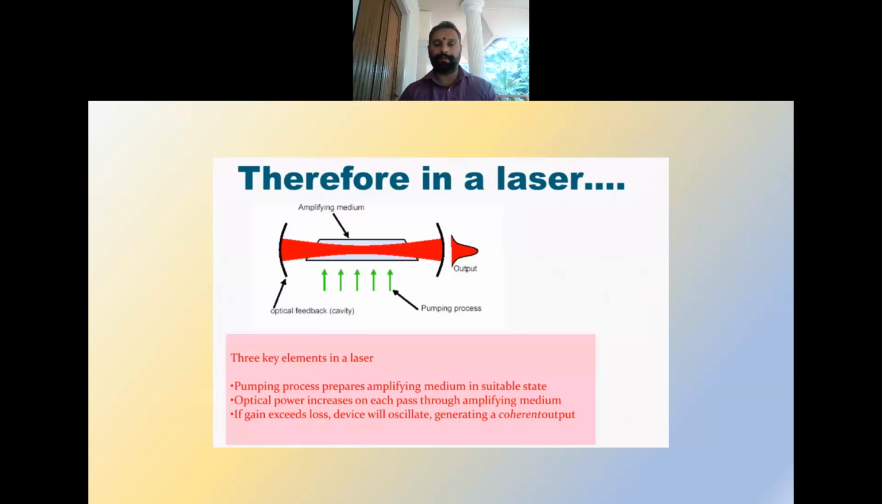So the key elements in the laser are the pumping process, which prepares the amplifying medium in a suitable state. The optical power increases on each pass through the amplifying medium. If gain exceeds loss, the device will oscillate, generating a coherent output. So there are some losses associated with the cavity, and the active medium.